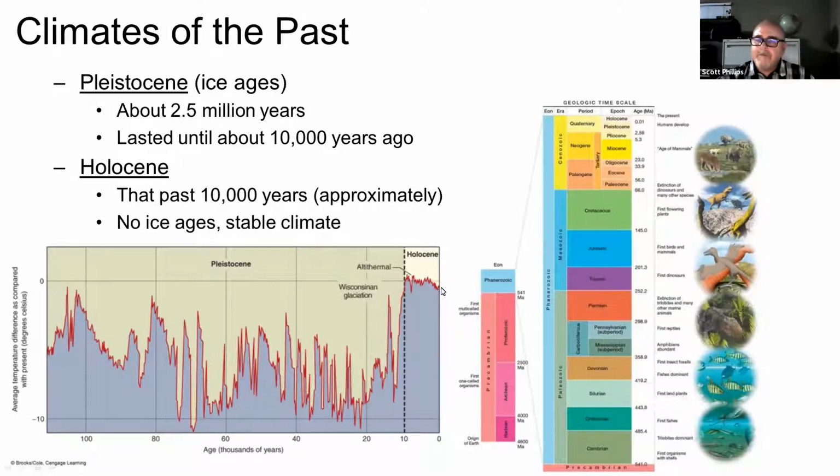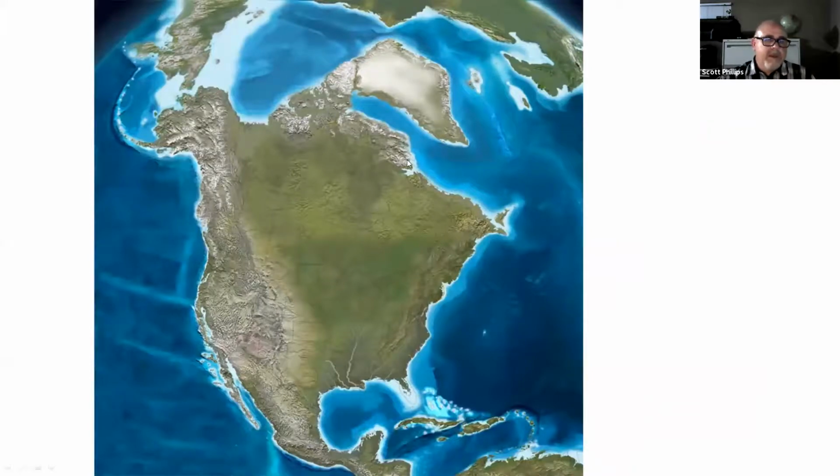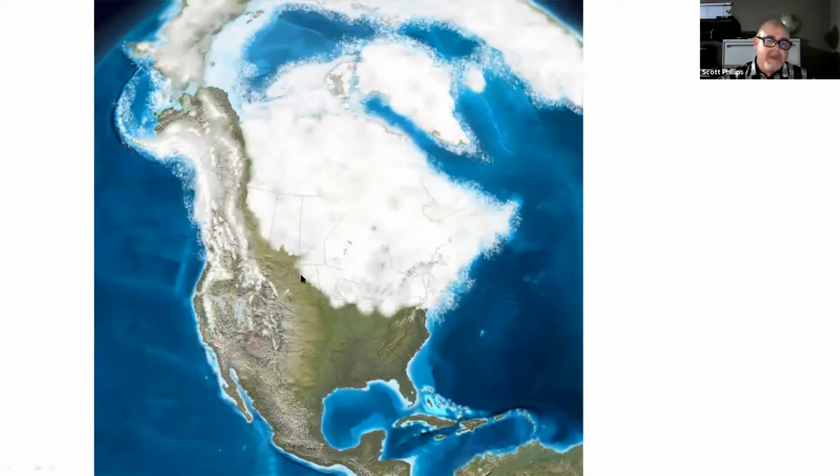So these are some recreations of North America before the Pleistocene, before the ice ages, during the warmer period. A couple things I'll point out. This white color is shallow sea. So you have lots of Florida underwater, the Central Valley underwater, because this is a warmer period and there's more water in the oceans and less ice. And when we get into the Pleistocene, or the ice ages, now this white appears as a huge ice sheet that's covering North America and part of Europe.